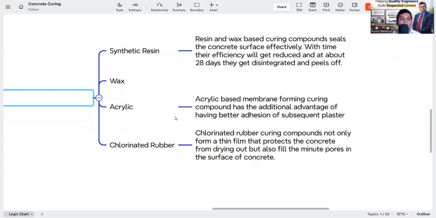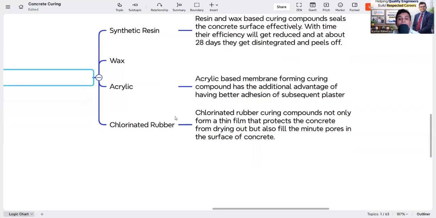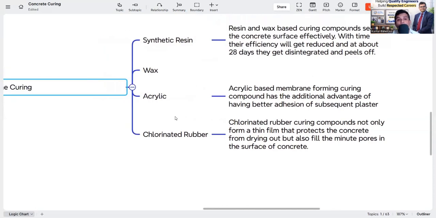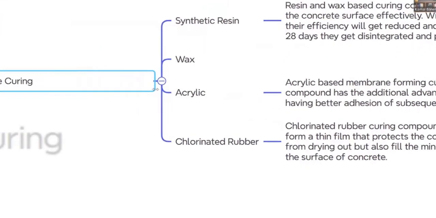Then chlorinated rubber: the chlorinated rubber curing compounds not only form a thin film that protects the concrete from drying out but also fill the minute pores in the concrete surface. So again this is another advantage. But these are the four types of membrane curing.